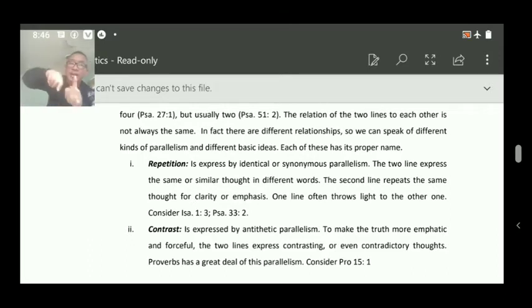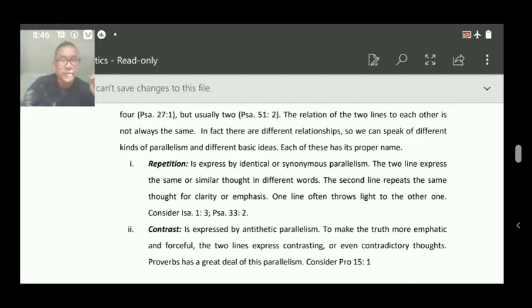Now, the second line makes clearer the first line. The meaning is the same, but it is expressed in different words, so that the first line will be clearer in the second line. Let's take an example here. Let's turn to Isaiah 1:3. I'm reading for you.